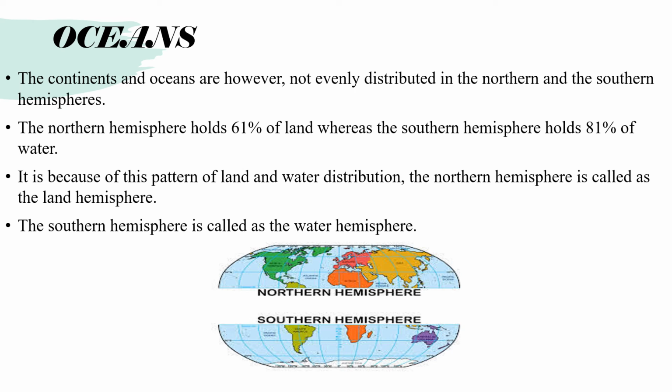The southern hemisphere is mostly covered by water and only part of the continents is situated there. So 81% of water is covered there. So why is it called what, children? Yes, very good. Water hemisphere.